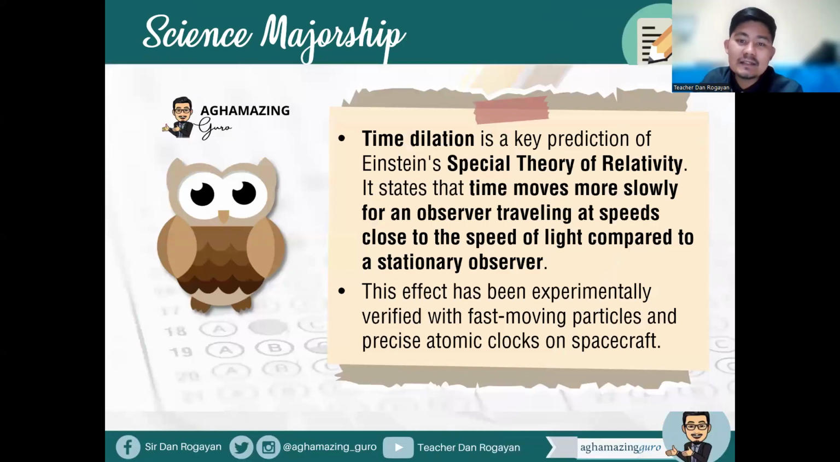So time dilation is a key prediction of Einstein's special theory of relativity. It states that time moves more slowly for an observer traveling at speeds close to the speed of light compared to a stationary observer. This effect has been experimentally verified with fast-moving particles and precise atomic clocks on spacecraft.